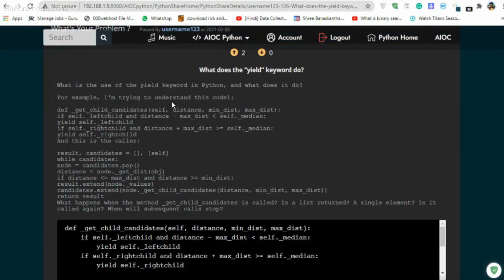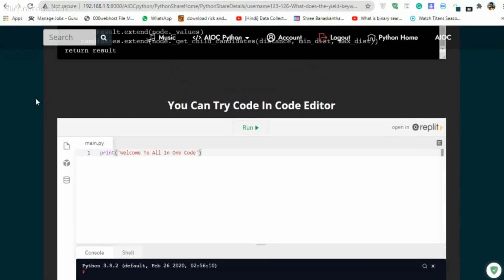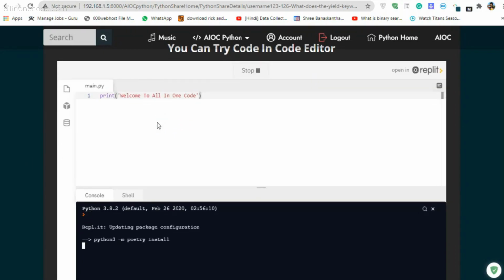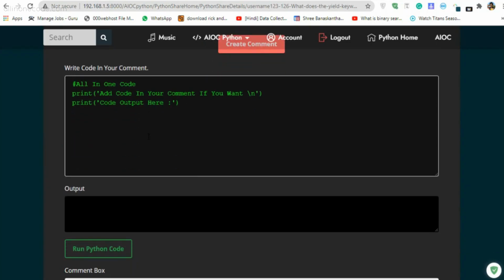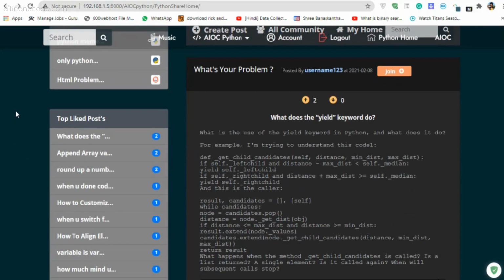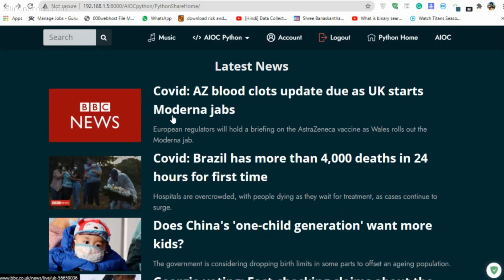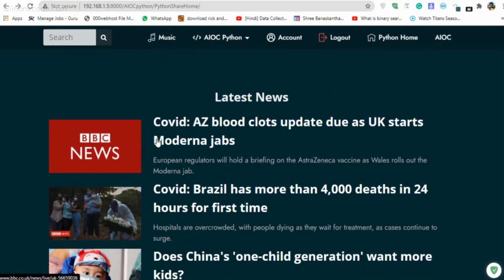Now I changed something. You can upload code like this in our post, and I added this code editor so the user can write particular code and run it. I used repl.it, and this is the comment section where the user can comment with code. And in this area, as you can see, the joined groups, top liked posts and top disliked posts are shown. I also added a latest news API so the user can see the latest news in here.